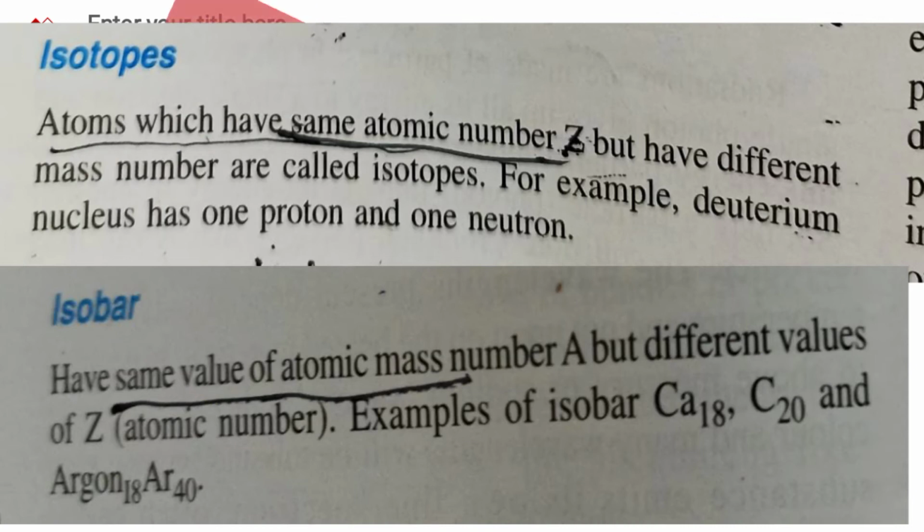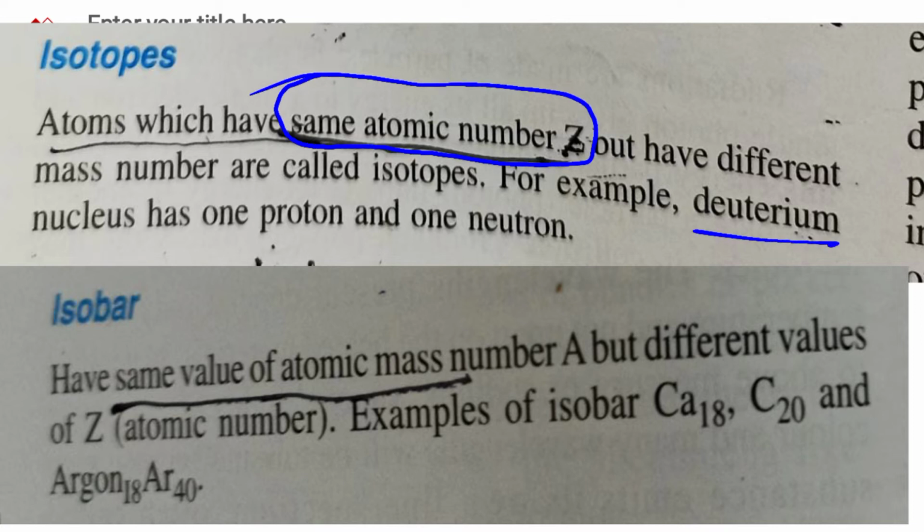This is isotopes. Isotopes means atoms which have the same atomic number. Atoms containing the same atomic number are known as isotopes. And an example is deuterium, which has in its nucleus one proton and one neutron.